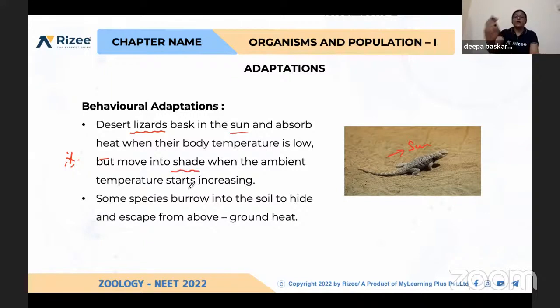It won't stay under the sun always. It moves back to the shaded region when its body temperature increases. Some species make a burrow hole under the soil, and hide and escape from the above-ground heat. So these are the examples of adaptations.